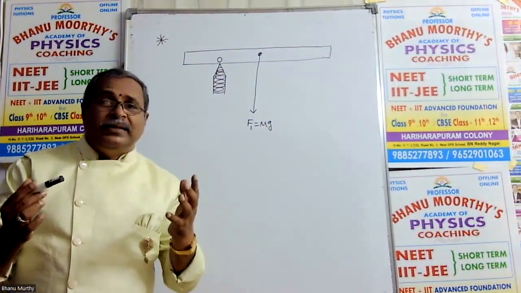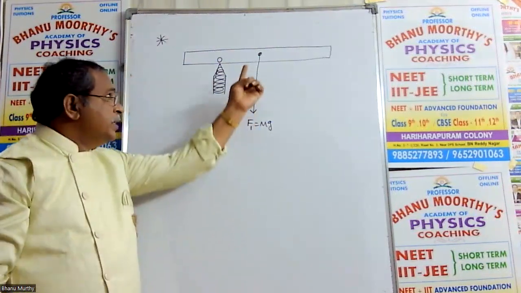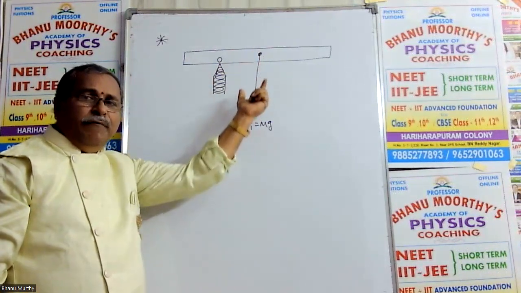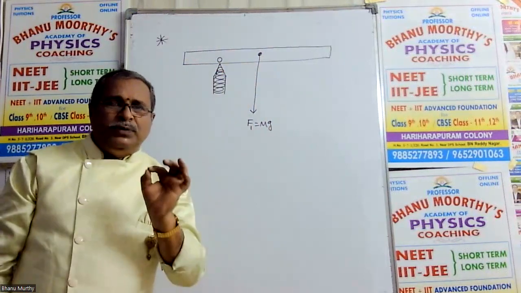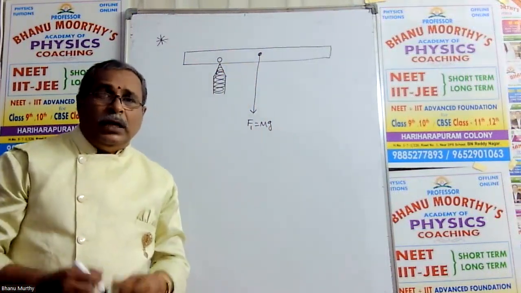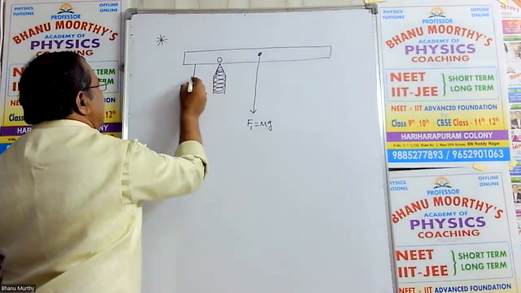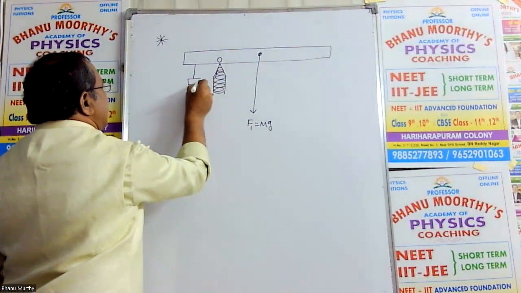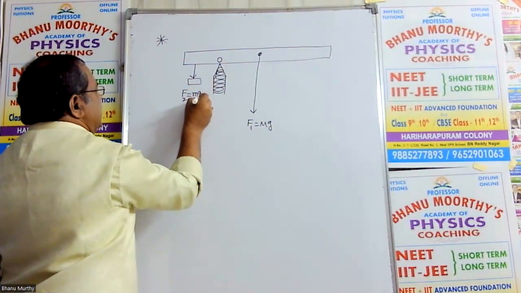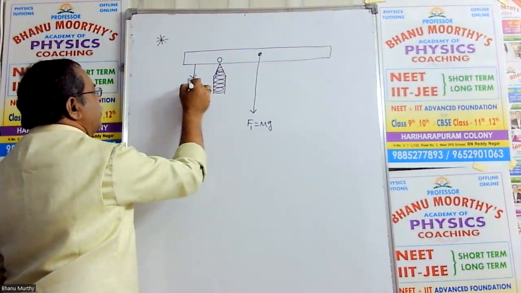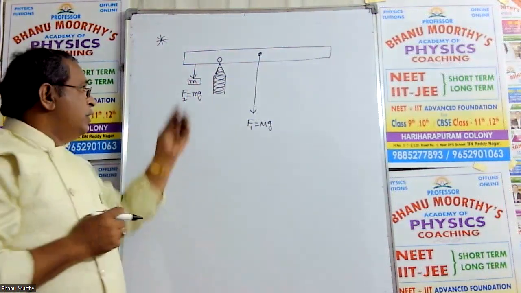So what do we consider in this case? A thick uniform rod of length L and mass M, which is concentrated at the center of mass, so that the total weight of the rod acts downwards. Now it is placed over the fulcrum, point O, called the tilting point. Now our assumption is that a small load is attached on the left side of the fulcrum. This force is F equals small m into g, because its mass is small m. A mass small m is attached to the rod on the left side of the fulcrum,